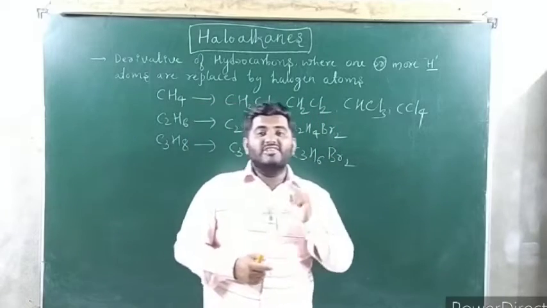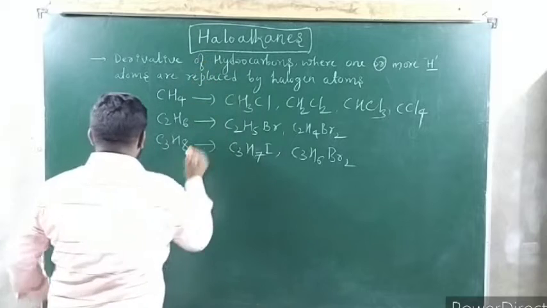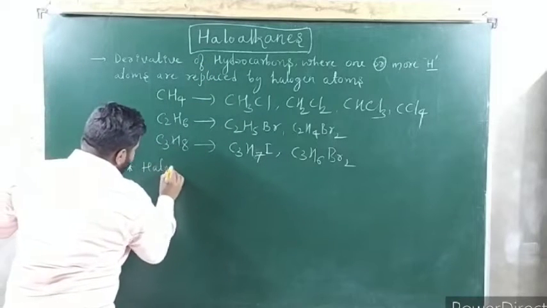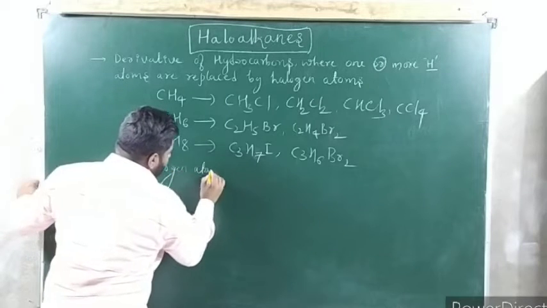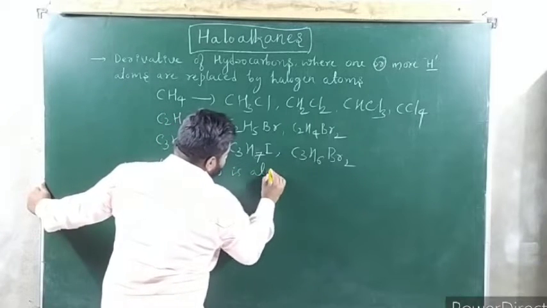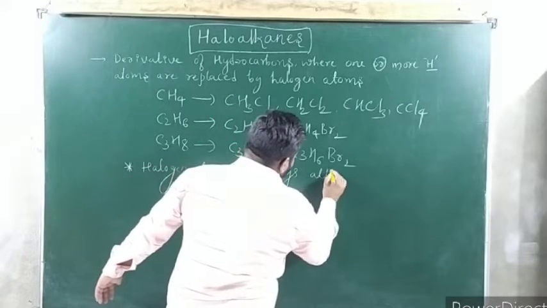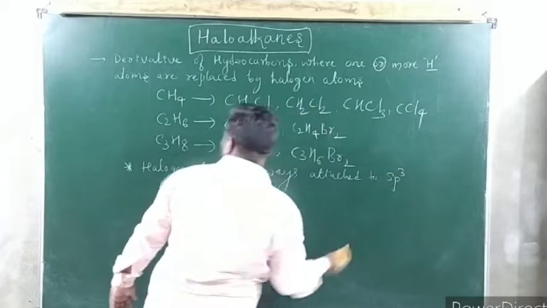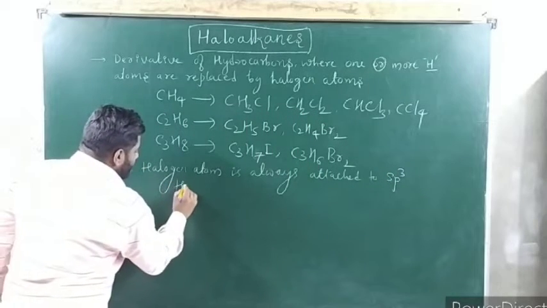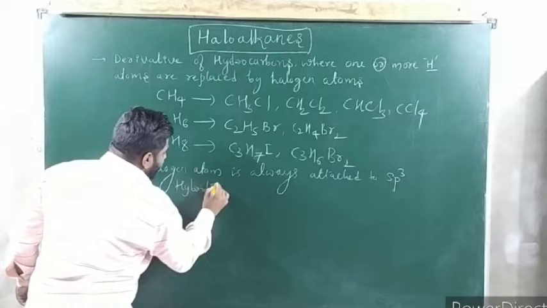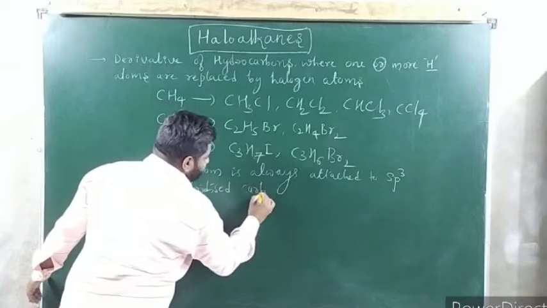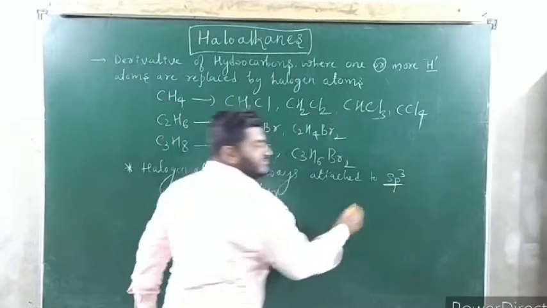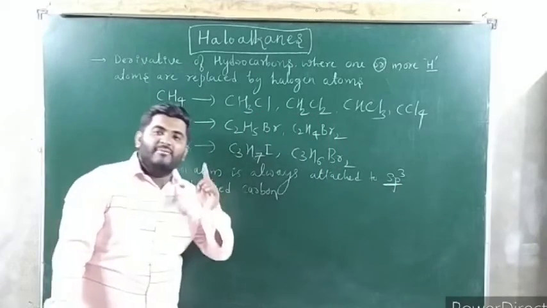Here the halogen atom is always attached to sp3 hybridized carbon. Remember this point too. Always remember this point. Means our halogen atom X is attached to an sp3 hybridized carbon atom.